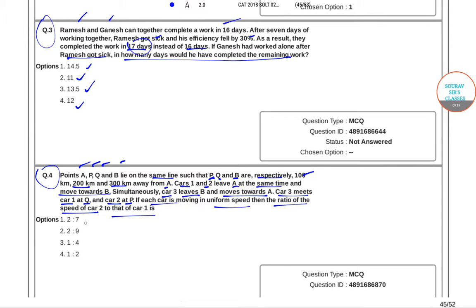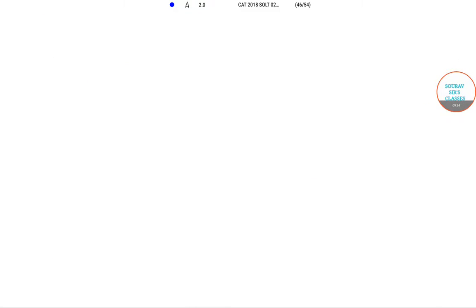The options that have been given are 2:7, 2:9, 1:4 and 1:2. For solving this question, let us open a new blank page. Before we start solving, we'll incorporate a diagrammatic representation of the scenario. If this is the straight line, we have A and B over here, and then we have a point P, and then another point Q, and this is the point B.